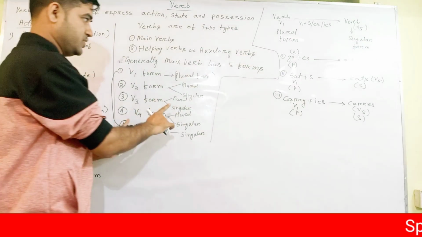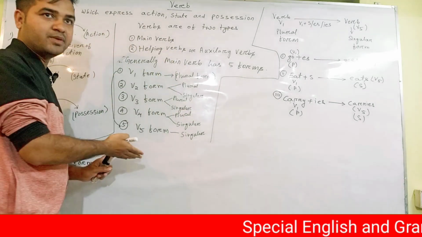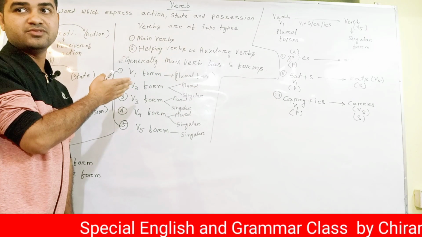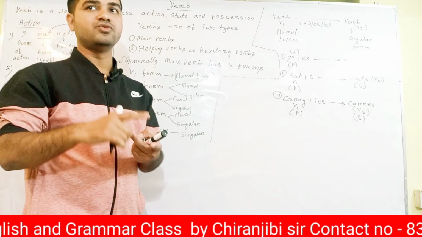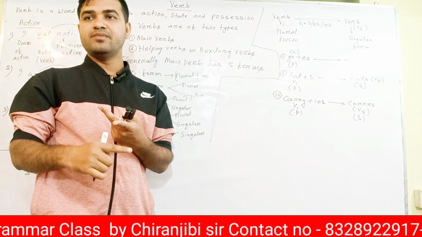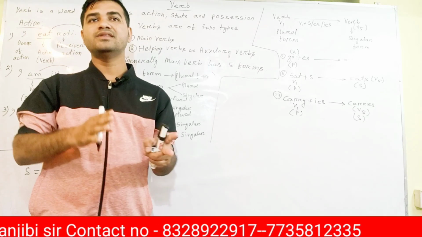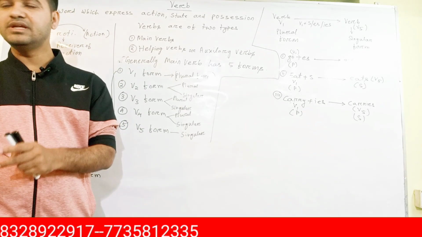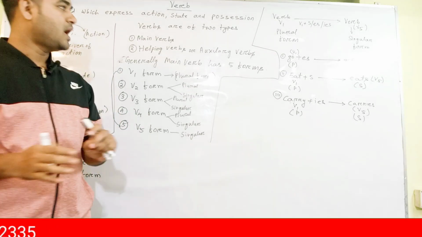These are the two types of verbs, and we have 5 forms of the verb. Mainly, the main verb is having 5 forms generally, and the helping verb is not having 5 forms. It is having 2 forms, present form and past form. But some helping verbs act as both main verb and helping verb.